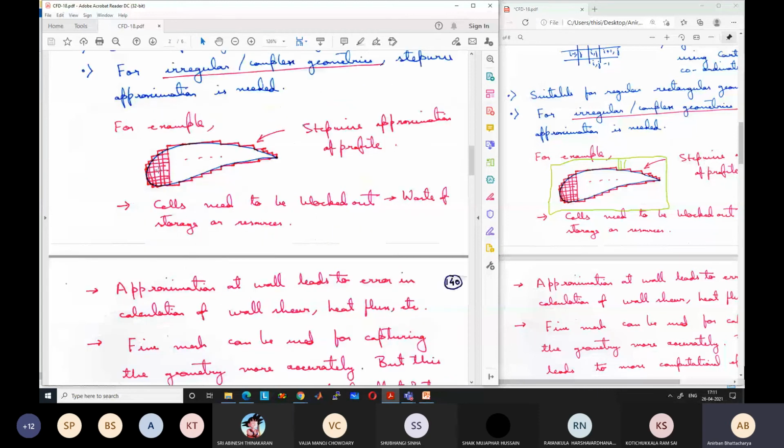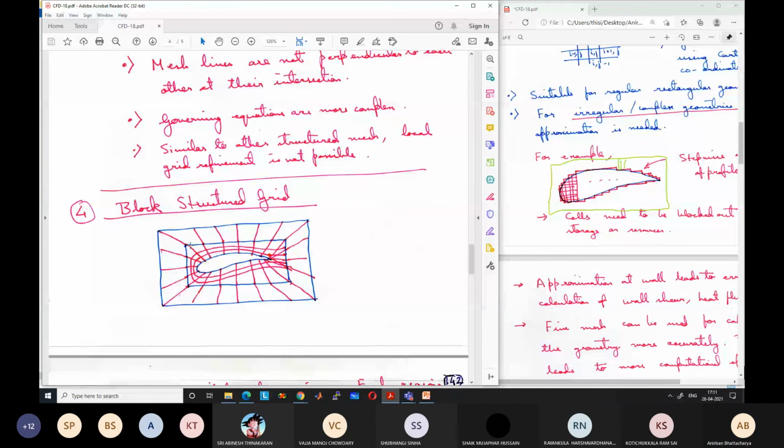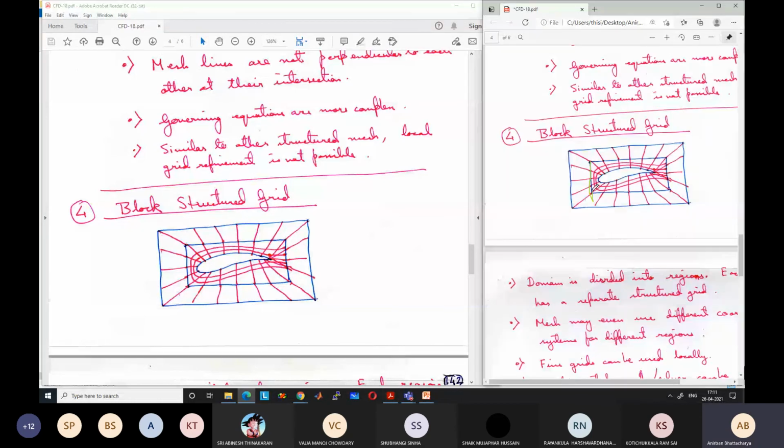To do that, we have to go to another type of structured grid, which is known as block structured grid, where you can divide the geometry into separate blocks. For example, I have divided it into one internal block and one external block. Okay, for the internal block, I am using orthogonal curvilinear mesh with a fine geometry, and for the external block, I am just using rough, coarse, although structured mesh, very coarse mesh. Okay, so like this.